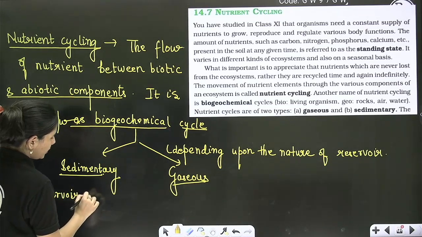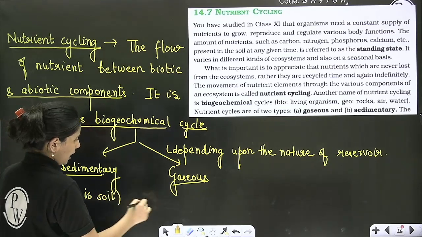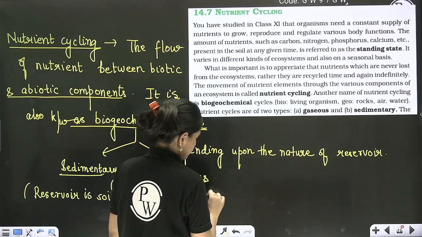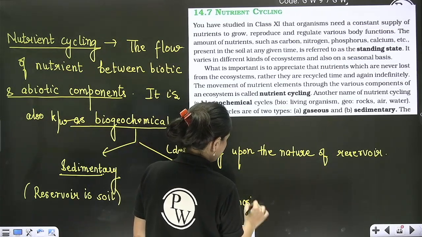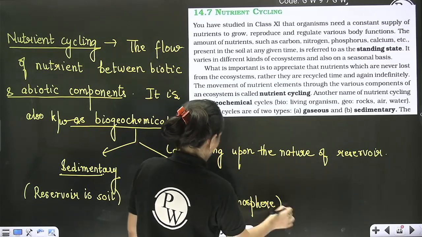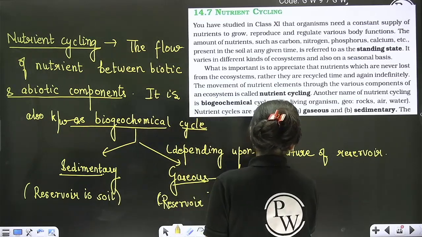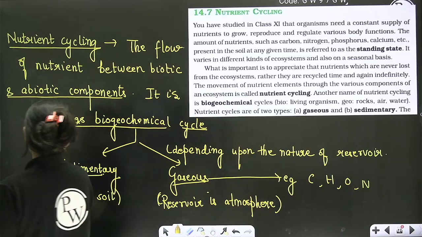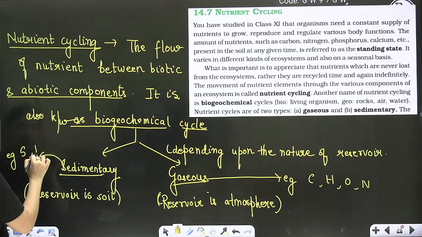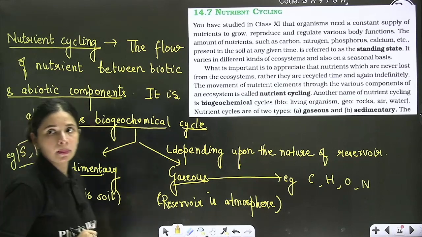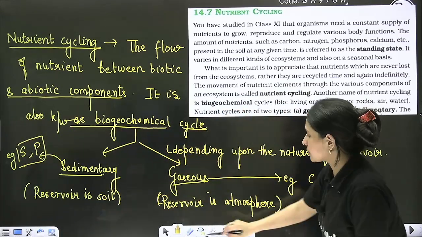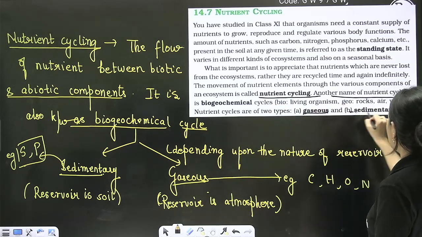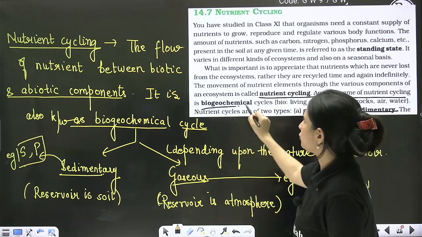So for sedimentary cycle the reservoir is soil or rock, and for gaseous cycle the reservoir is the atmosphere, correct? For gaseous cycle we have examples like carbon, hydrogen, oxygen, nitrogen, etc. For sedimentary you have, for example, the sulfur cycle, phosphorus cycle, etc. Got my point? So here it is simply written. If you can see, there are two types of nutrient cycles, gaseous and sedimentary. They are also known as biogeochemical cycle.